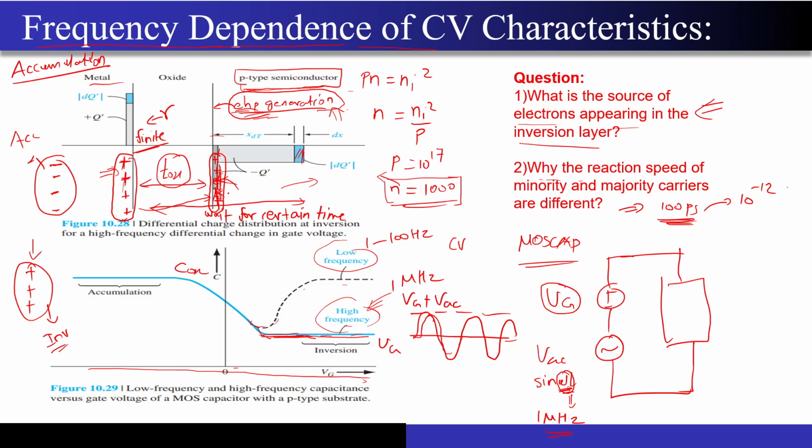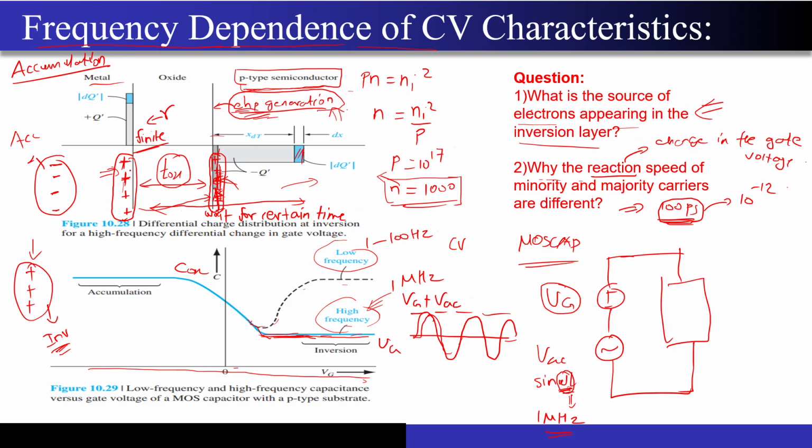So first of all, in the accumulation case, near the interface the majority carriers are being accumulated. They are abundant in nature. I don't have to generate them. That's why their reaction time is very high. And when I'm operating under inversion, first of all I have to produce the negative free carriers, and then they have to go towards the Si-SiO2 interface. So that's why the speed of the reaction, the reaction towards a change in the gate voltage, is different. This is the reaction that I'm talking about.